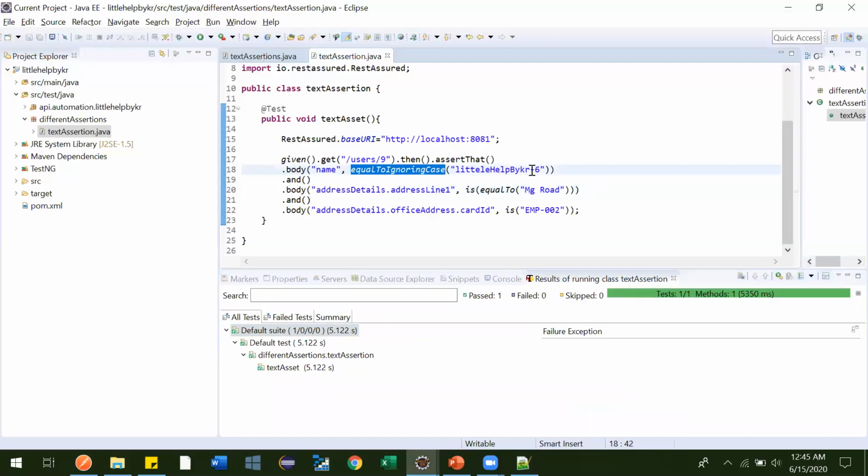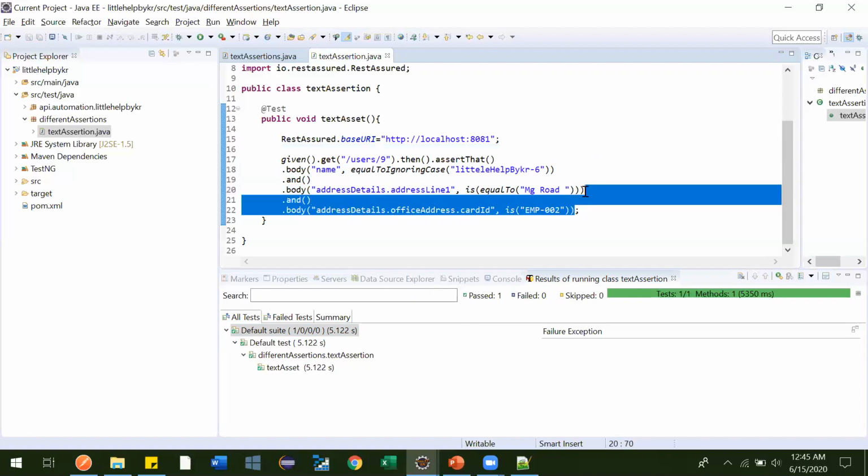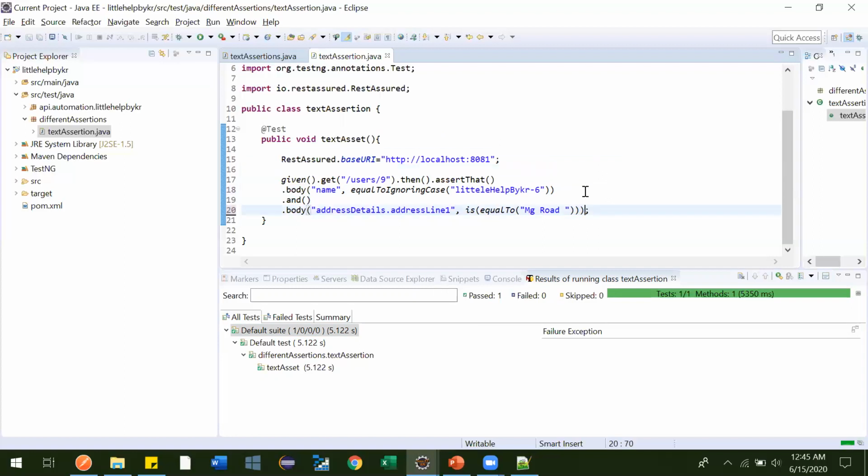Equal to ignoring white space. Sometimes what happens is that in the response some white spaces come at the end. In this case also, if you try to run, just a second, let me remove this. Okay, simple, we'll keep it.